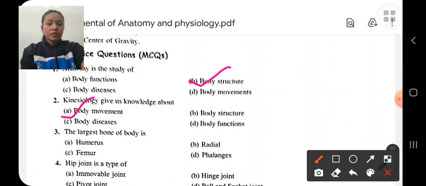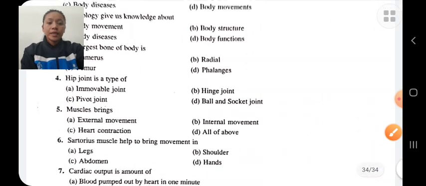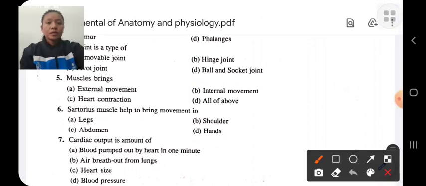Largest bone, femur. Hip joint is also known as a ball and socket joint. Muscles bring both external movement, internal movement, heart contraction, all of the above, etc.